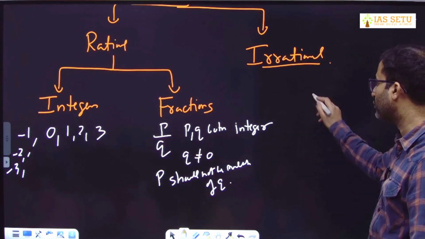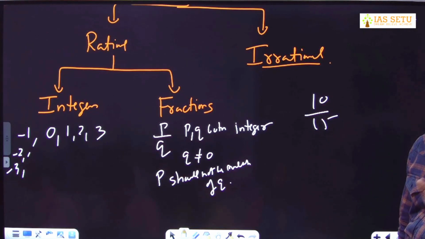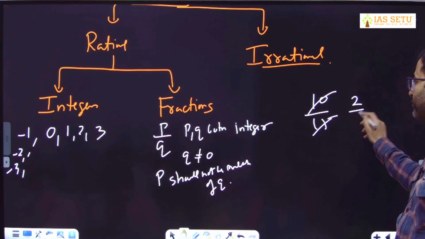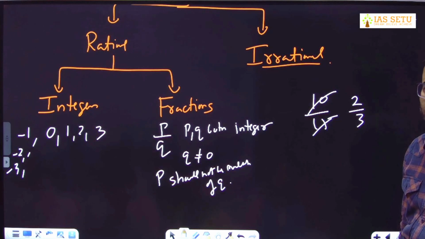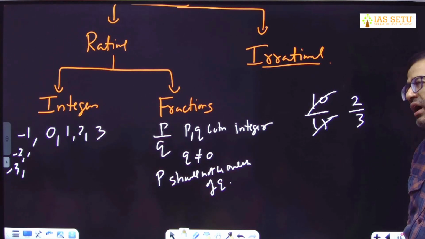10 by 15 को simplify करो. Whether 10 is a multiple of 15? No. You have 2 by 3. So finally it is fraction.